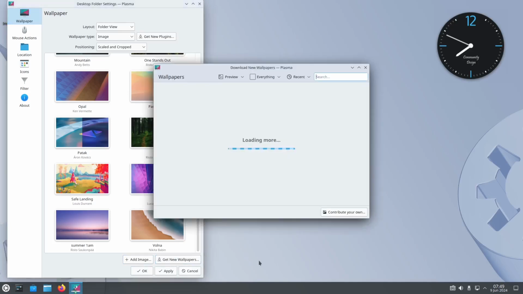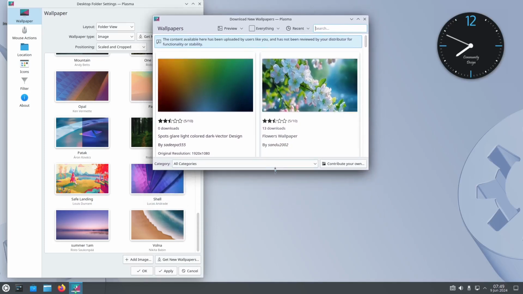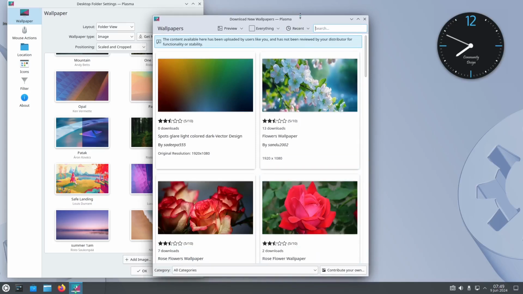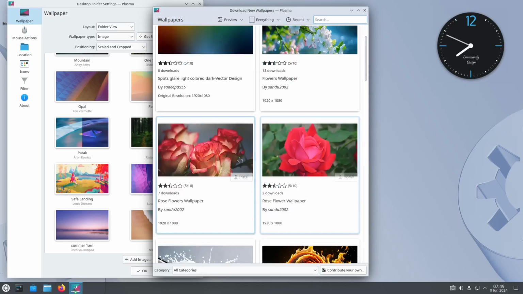Just click that one and it will pop up this new downloads window for the wallpaper, and let it load everything. Of course, when it loads, you have all those beautiful wallpapers. See, you have this beautiful flower wallpaper, a rose.